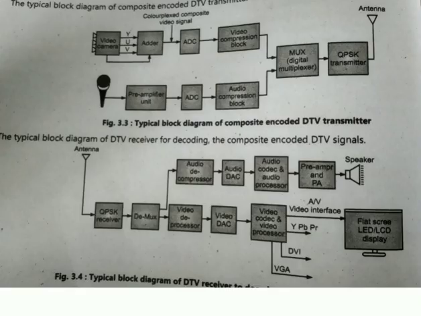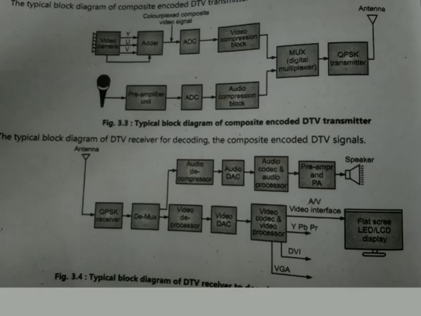After that, we are using the video processor that is used to give different video effects like picture in picture, PIP, and slow motion effect in the DTV receiver. We can give different effects by using the video processor. Thus, in this section, we will also facilitate the different video interfaces like analog video interfaces, YPbPr interfaces, DVI interfaces, and VGA interfaces for various TV display monitors.